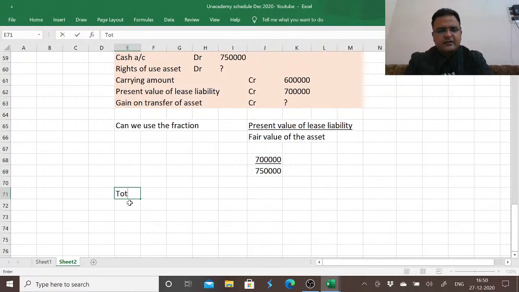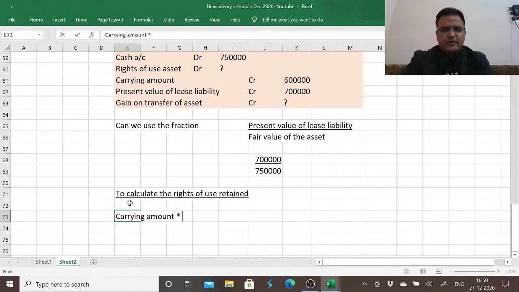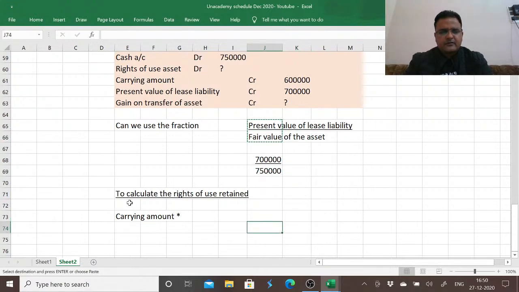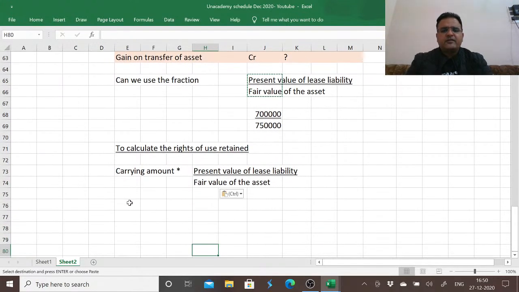So to calculate the right of use retained, we use the fraction carrying amount multiplied with present value of lease liability divided by fair value.